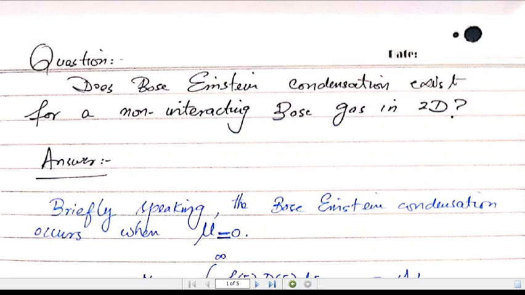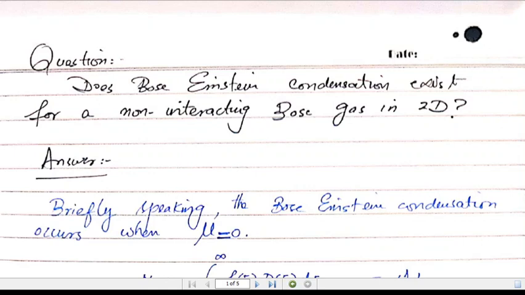If you recall from chapter 19, where we discussed the Bose-Einstein condensation, we know that a Bose-Einstein condensate is a state of matter which occurs when a low density gas of bosons is cooled to very low temperatures, close to absolute zero, that is minus 273.15 degrees Celsius. Under such conditions, a large fraction of bosons occupy the lowest energy state.